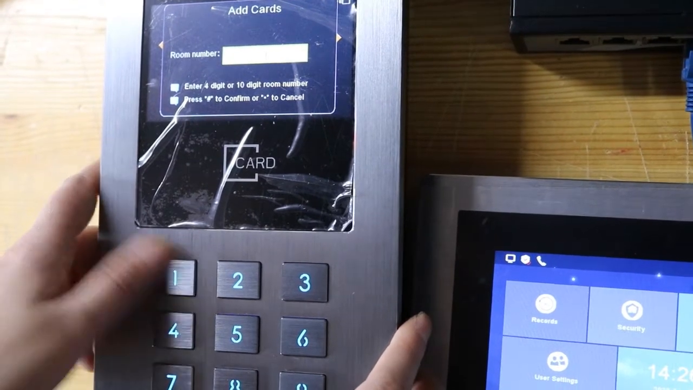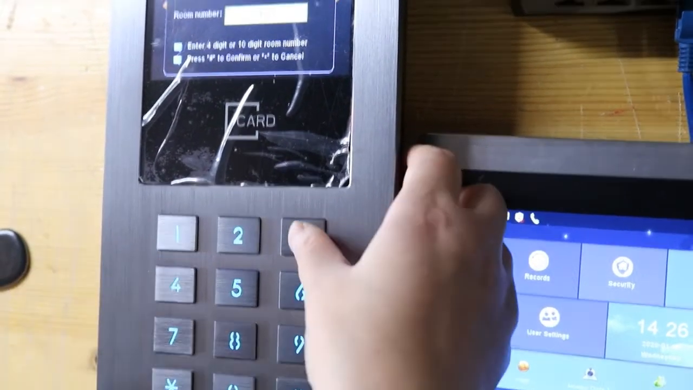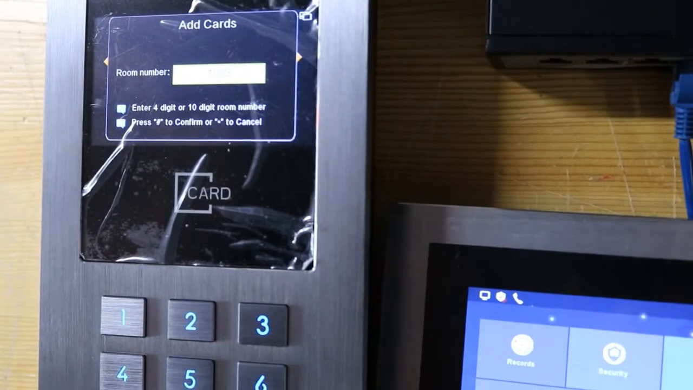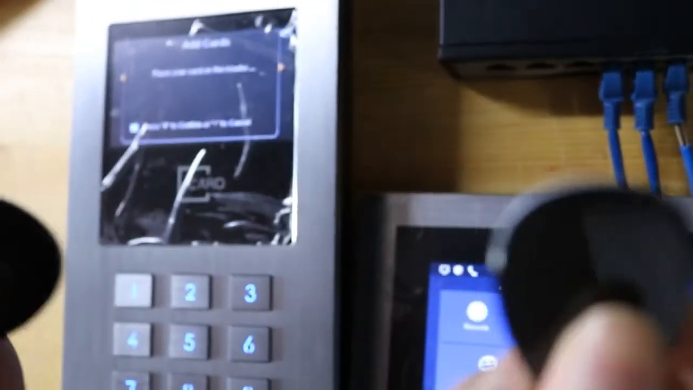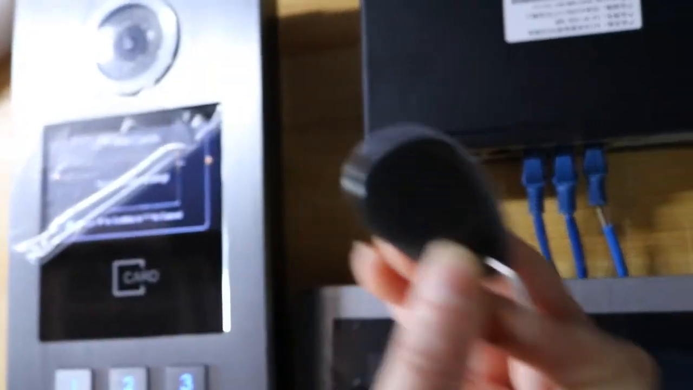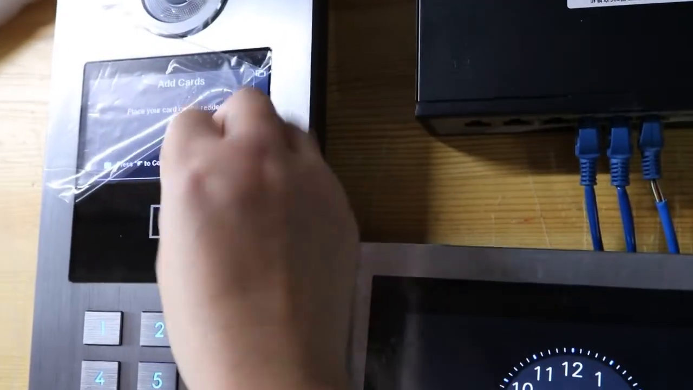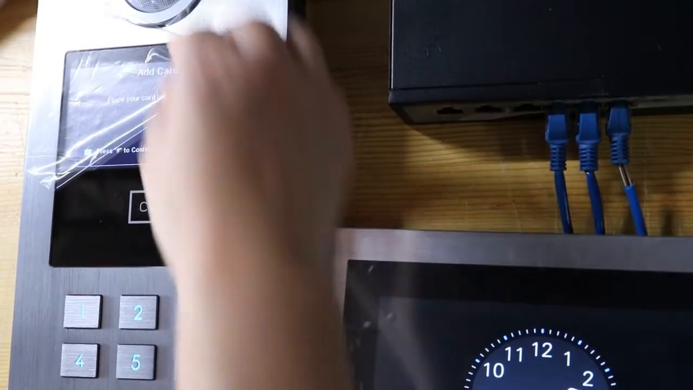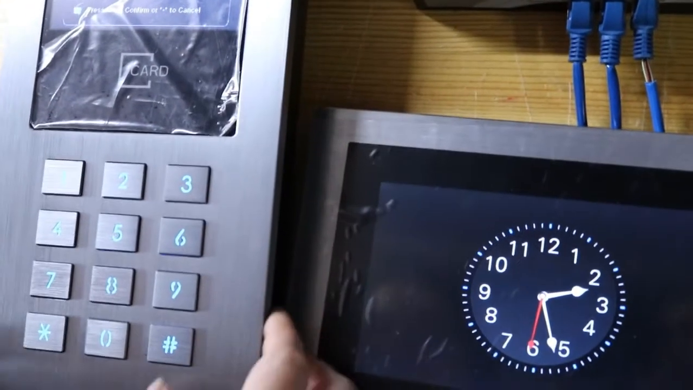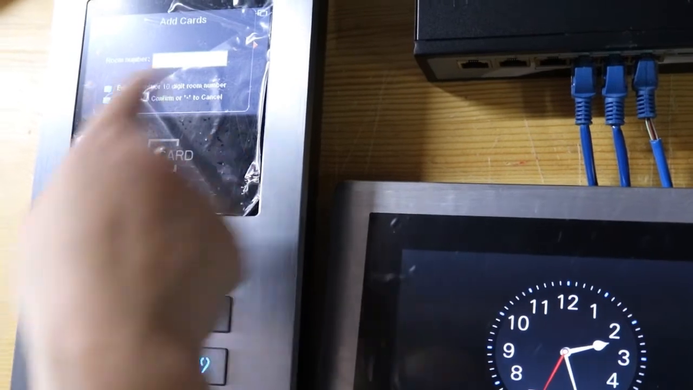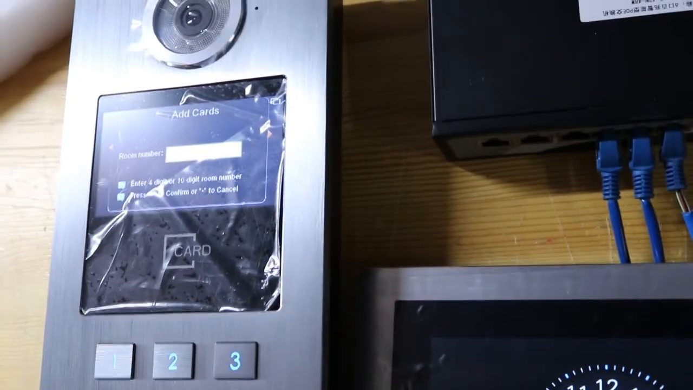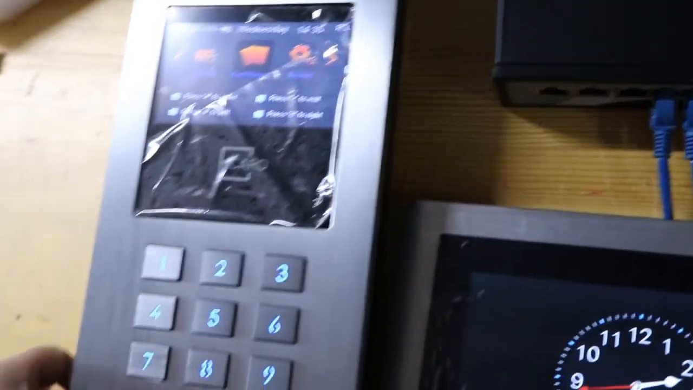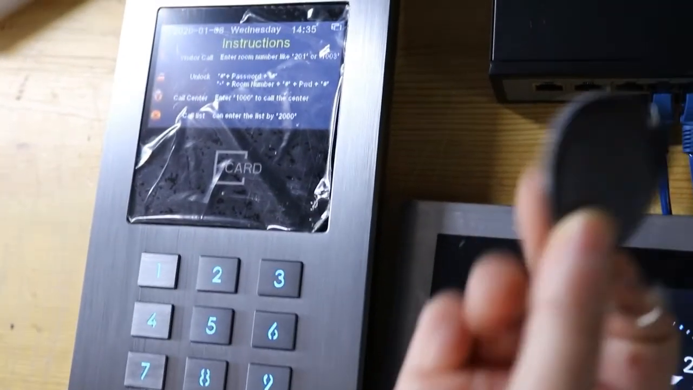I input 1003. This button to confirm, and then read the cards. Added successfully, and read the cards one by one. Added successfully. Confirm, and you can add more cards to other room numbers. Now save the card to unlock.